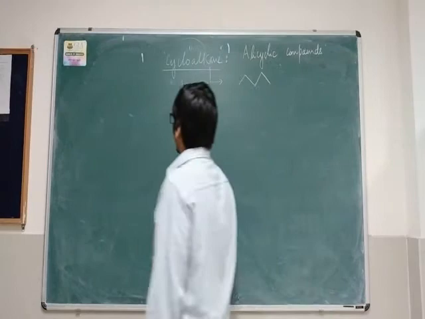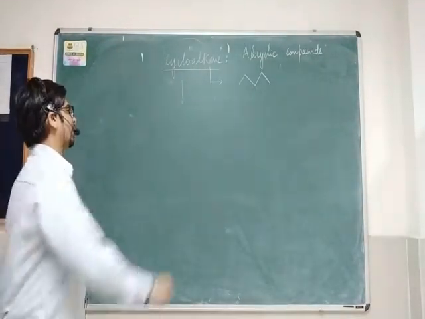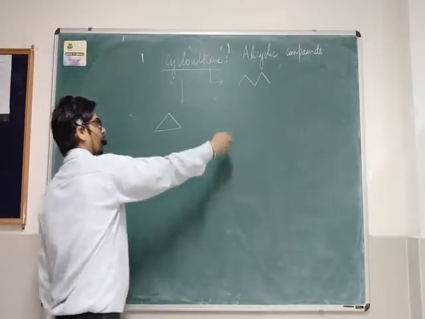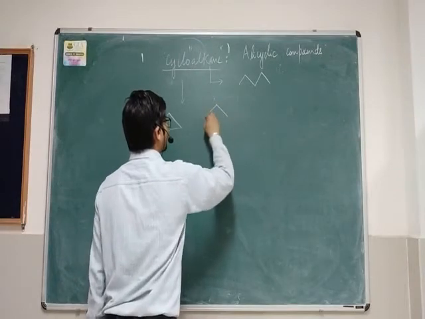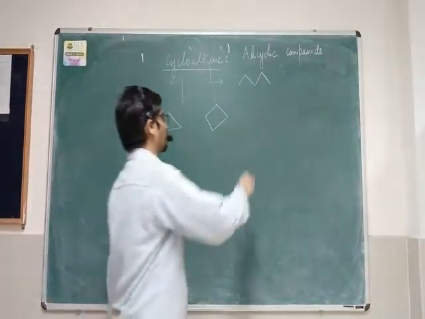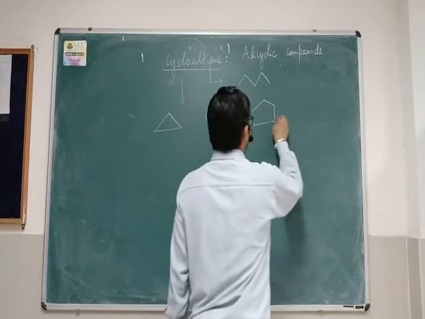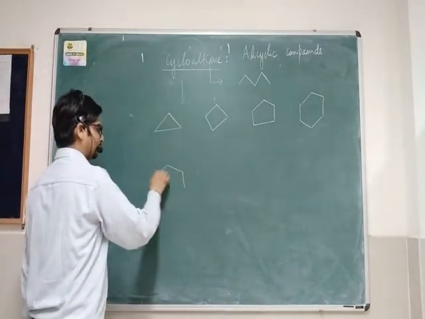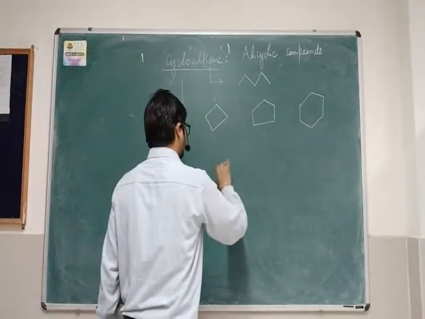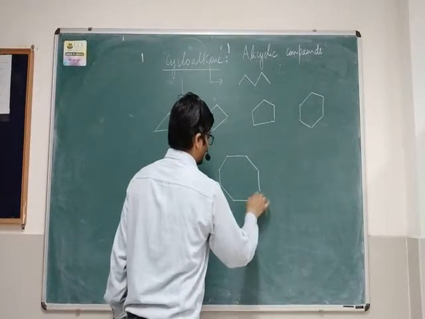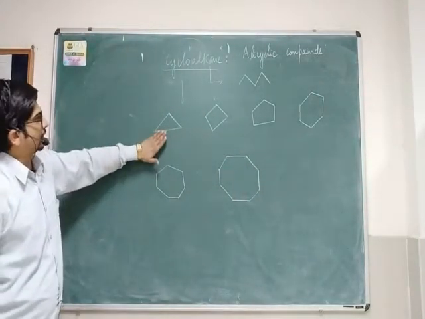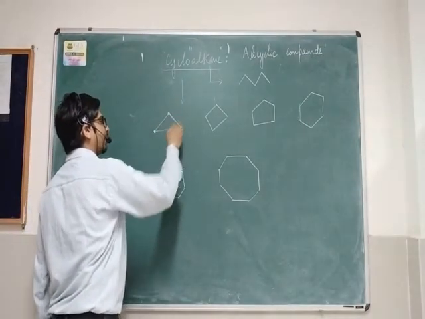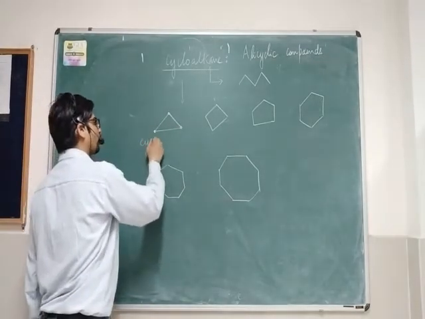If we talk about the first member of the cycloalkane family, it is the three-membered cyclic ring containing carbon in the backbone. Next is 4-membered, then 5-membered, 6-membered, 7-membered, 8-membered, and so on. This is the 3-membered cyclic compound. It has 3 carbon atoms in the ring. The name of this compound is cyclopropane.